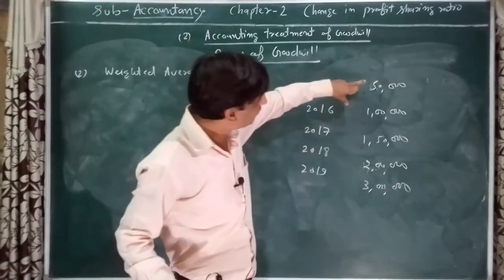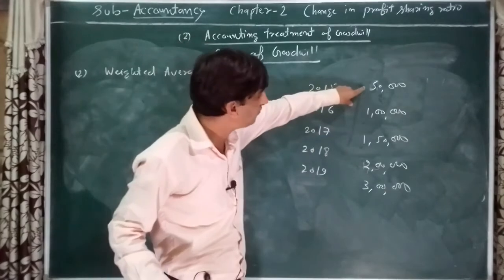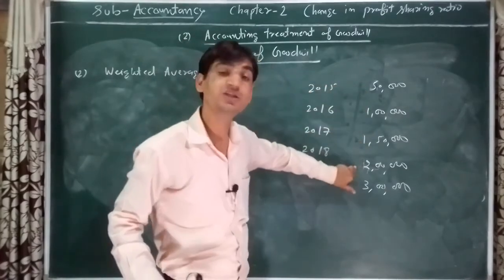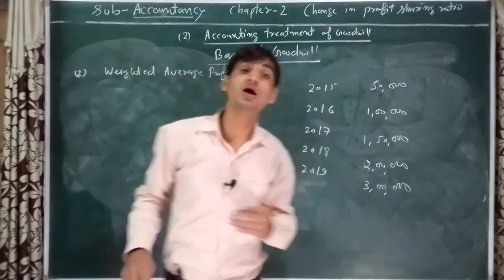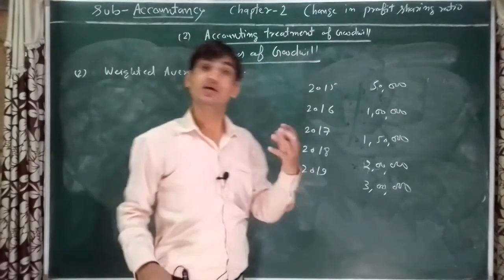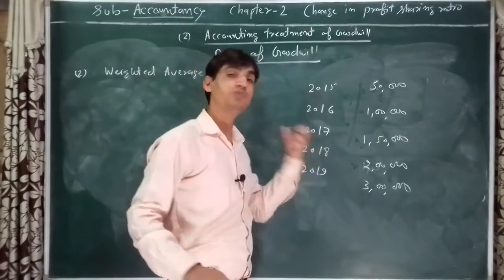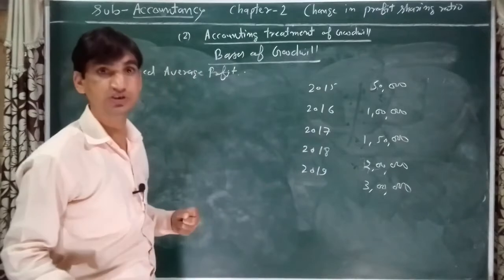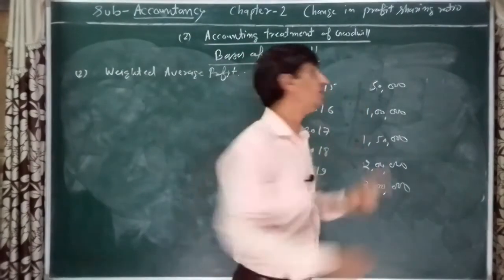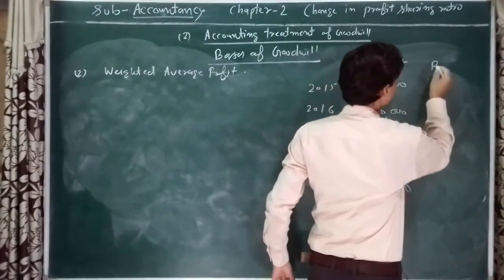Note the point. The profits of the firm are increasing every year. Every year the profits are 50,000, next 1 lakh, 1,50,000, 2 lakh, 2,30,000. The profits of the firm are increasing continuously year by year. In such condition, we can calculate weighted average profit. So how will we calculate weighted average profit in such situation? For the lower profit, we will provide 1. This is the profit and we will provide rank.